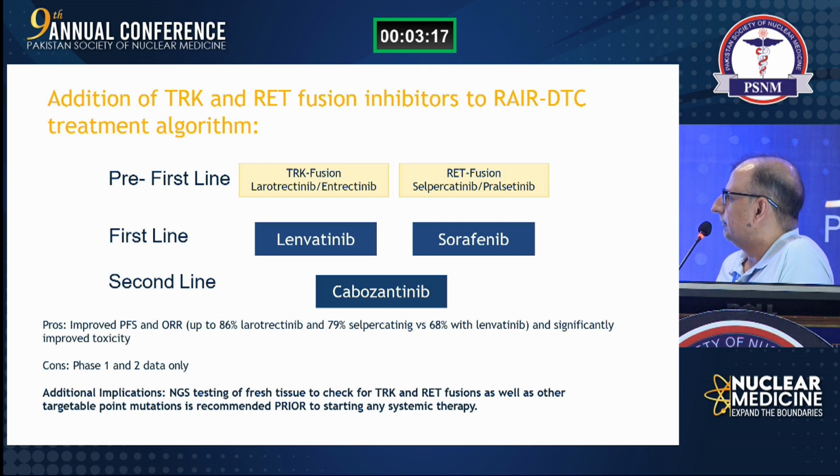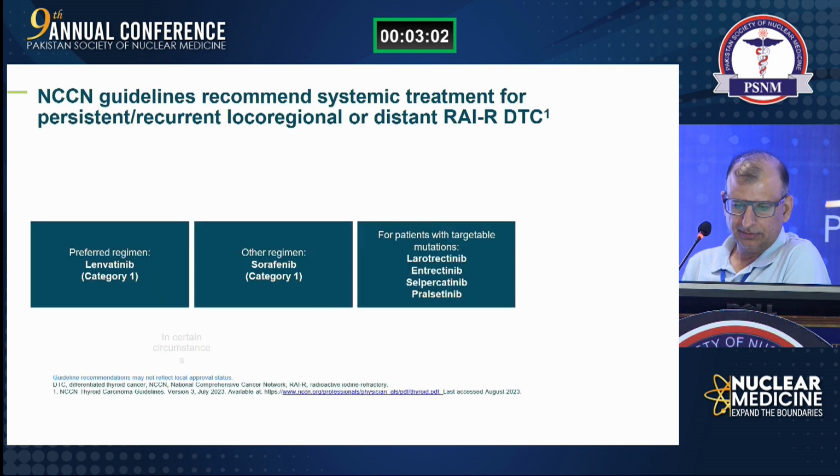Then we have lenvatinib, sorafenib, and cabozantinib. So if a patient can have NGS at baseline, we should look for these mutations at baseline before starting the TKIs. And now, these are again the NCCN guidelines. Lenvatinib is category 1, other agents include sorafenib, but it is the preferred one. And if these mutations are present, then we should use them as first line.